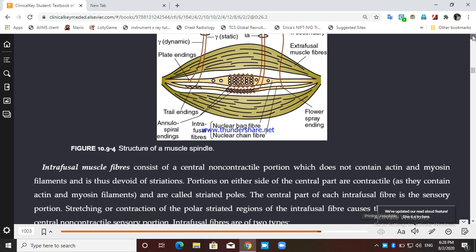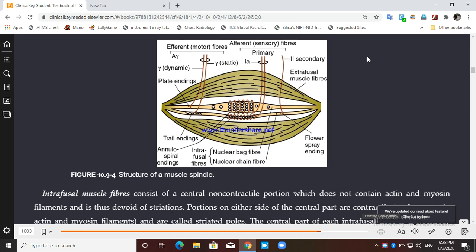This is very important, muscle spindle questions are asked. So we have intrafusal fiber, two types of intrafusal fiber. One is nuclear bag fiber and the other is nuclear chain fiber. The central portion is the sensory portion. The peripheral portion, the pole, is known as the motor portion. In the sensory portion, the afferent fiber innervates, and in the peripheral portion, the efferent fiber innervates. Afferent or sensory fiber is of two types. One is primary 1A and the other secondary 2. The primary 1A fiber innervates the central portion of both the nuclear bag fiber and nuclear chain fiber.